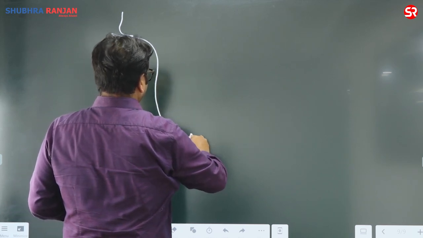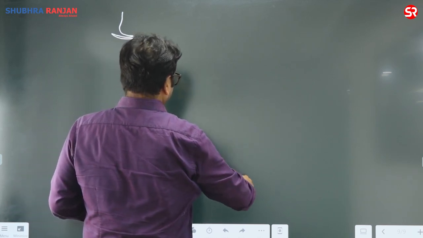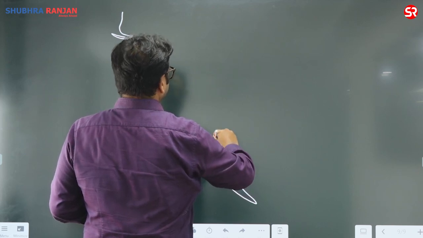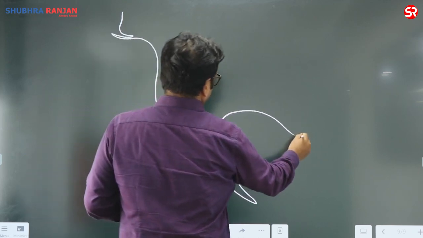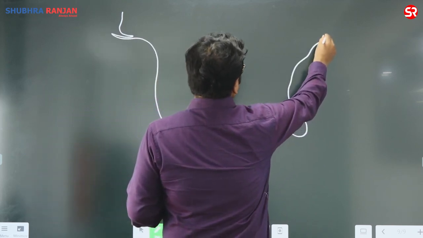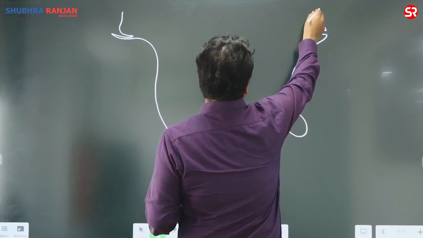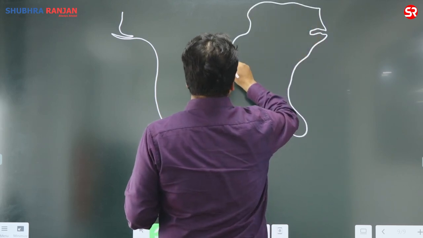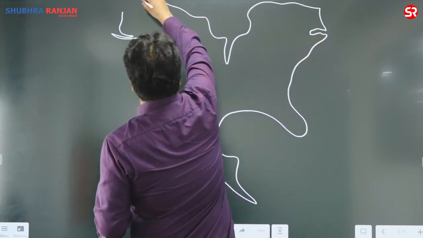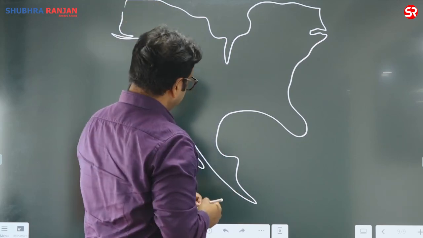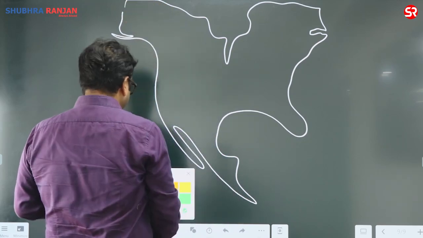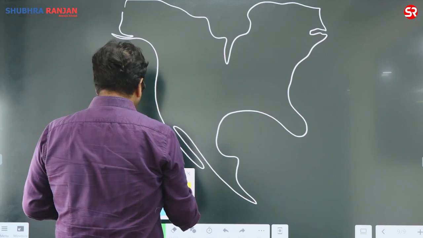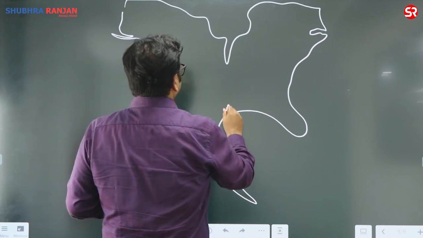So you will find the Yucatan Peninsula, here it is Mexico, Florida, the Laurentian Shield, Hudson Bay, and this is Alaska. I am talking about the region which I am going to show you over here.